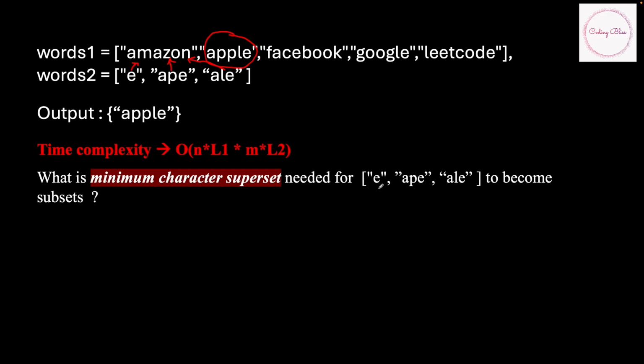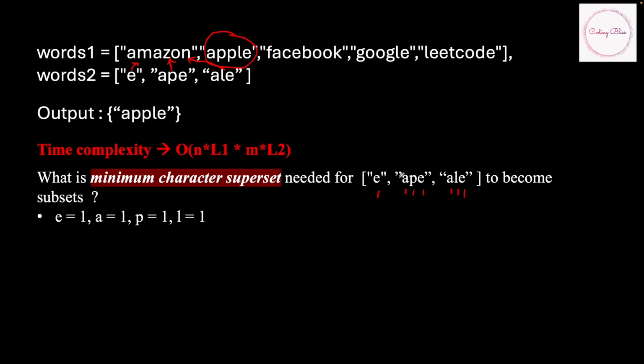For the first string I need 1 E. For "ape" I need 1 A, 1 P, 1 E, and for "ale" I need 1 A, 1 L, 1 E. So that means I should have a superset string, and if I combine everything and take the max instance of each of these characters, then I need at least 1 E, 1 A, 1 P and 1 L in my superset.